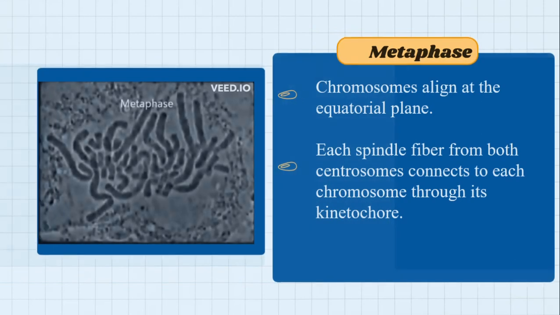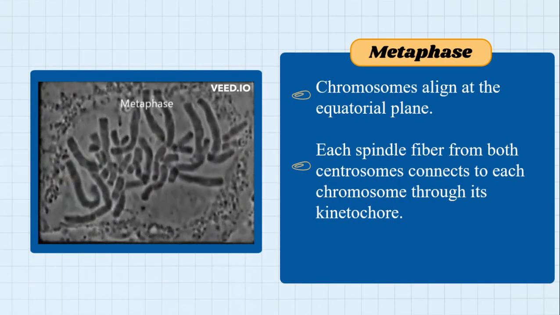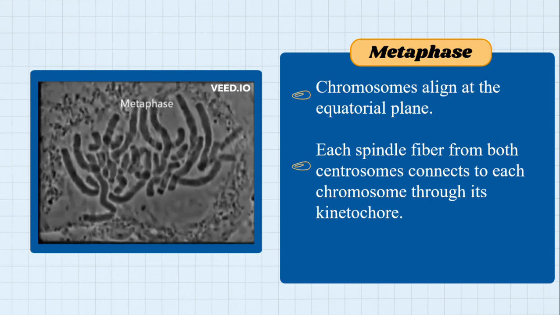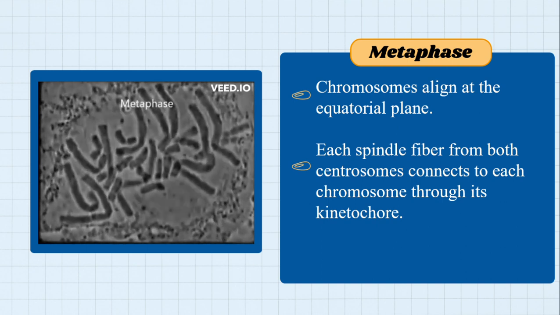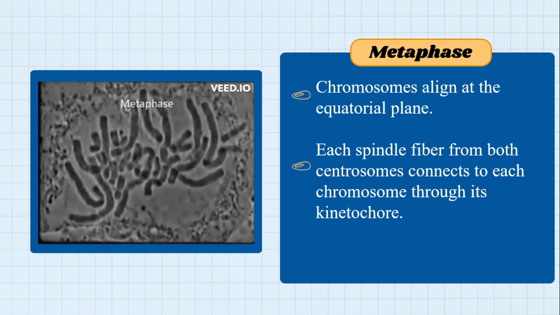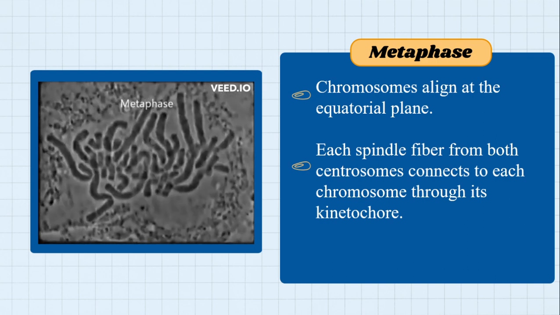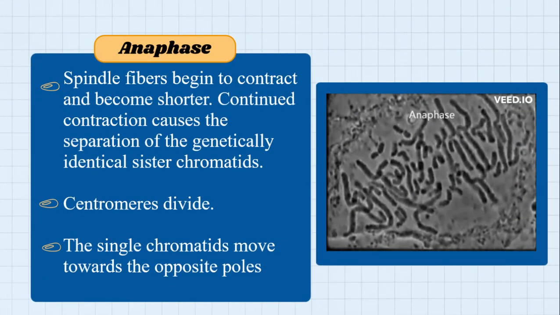Next phase we have metaphase. In metaphase, the chromosomes are aligned in the equatorial plane, or the chromosomes are aligned in the middle. M for middle. The spindle fibers move the chromosomes to the middle during metaphase. The next phase is anaphase.